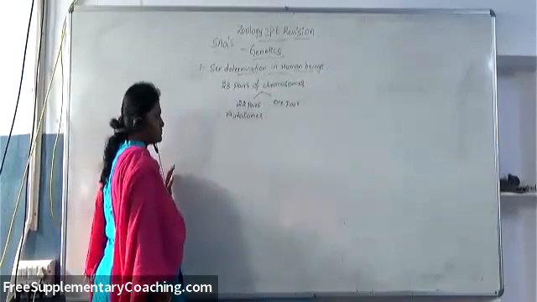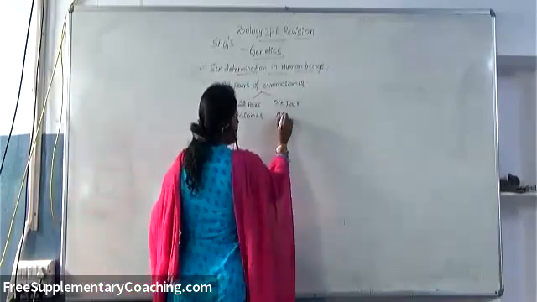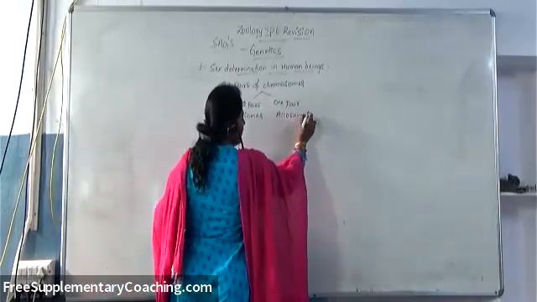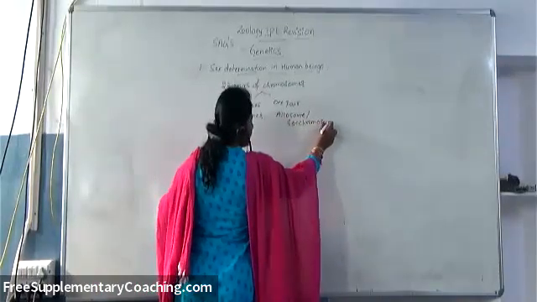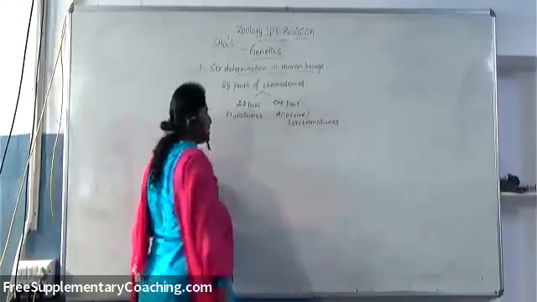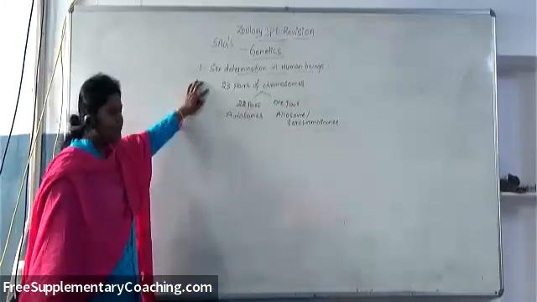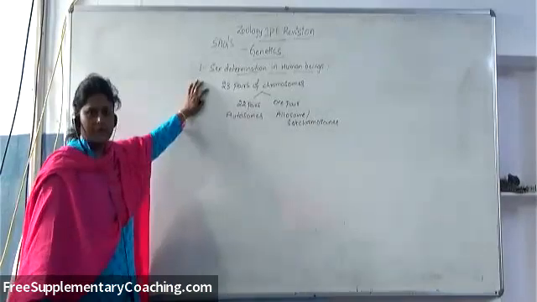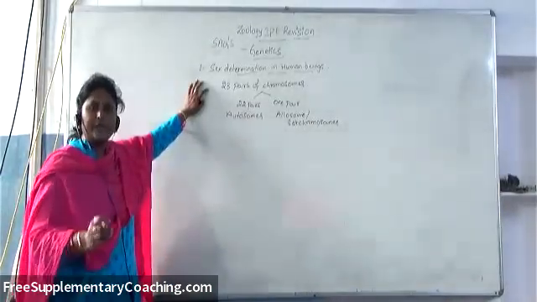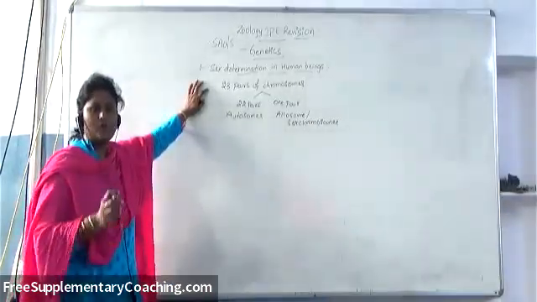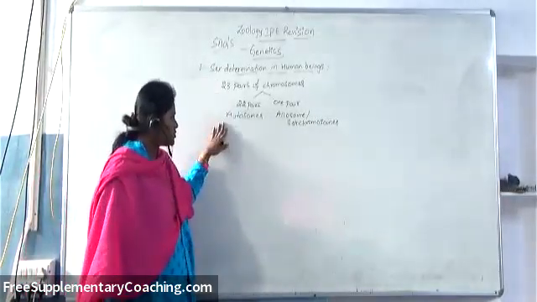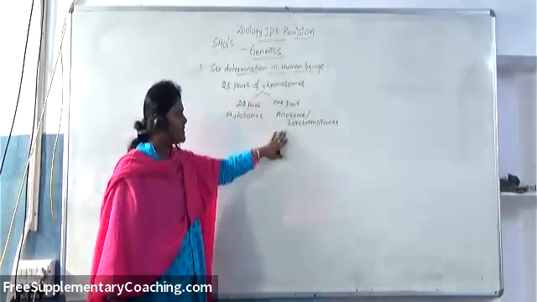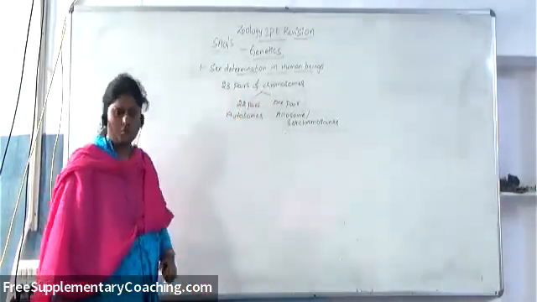And the last one pair is called allosome or sex chromosomes. The last one pair can be called what? Allosomes or sex chromosomes. So this is the first point which you should remember. In human beings, totally 23 pairs of chromosomes are present. Of these, 22 pairs are called autosomes, and the last one pair is called allosome or sex chromosome.